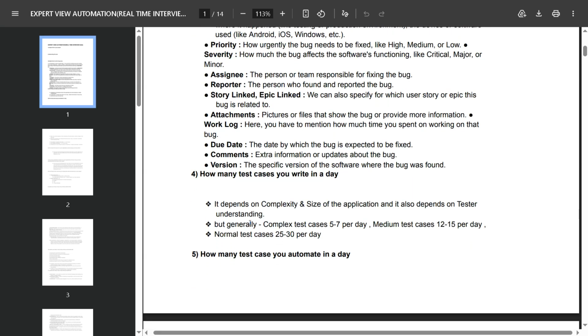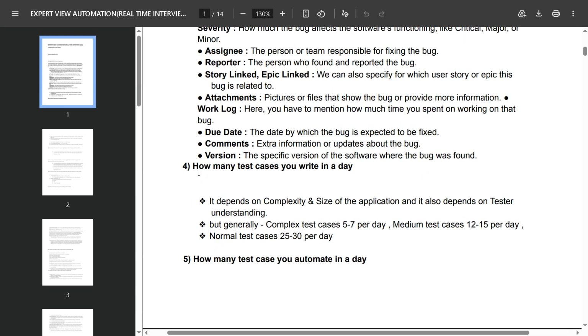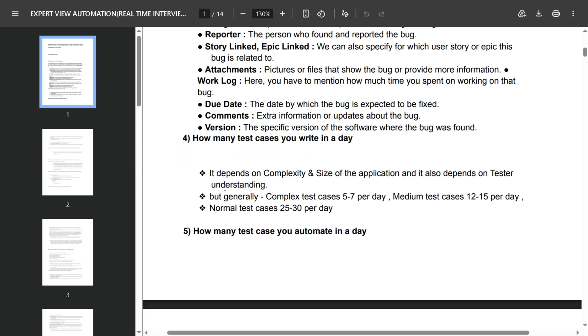And this question is also very important in the interview: how many test cases do you write in a day? You can answer that it depends on the complexity and size of the application, and also on the tester's understanding. But generally, complex test cases might be 5 to 7 per day, medium test cases 12 to 15 per day, and normal test cases may be 25 to 30 per day.